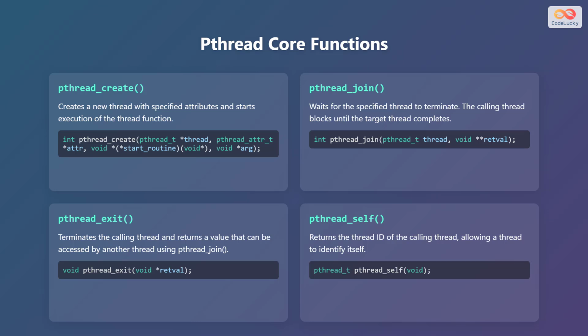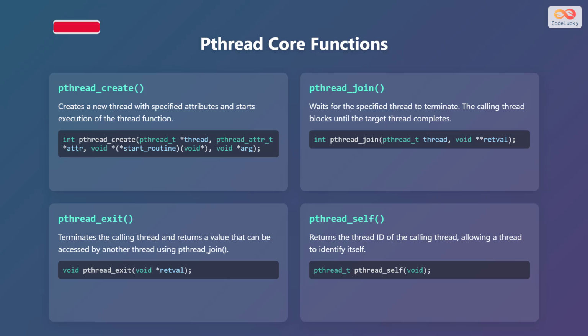The second function is pthread_join. This function waits for the specified thread to terminate. The calling thread blocks until the target thread completes. The syntax for this function is int pthread_join. It takes 2 arguments. The first argument is pthread_t thread. The second argument is void **retval.